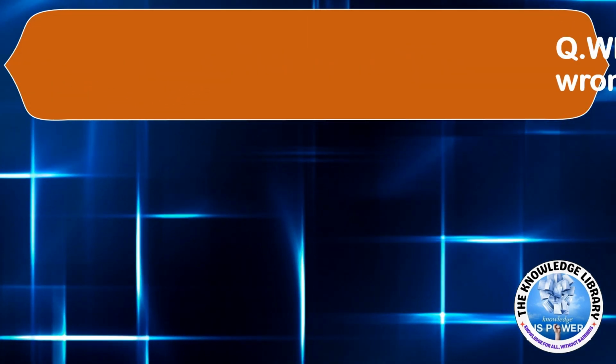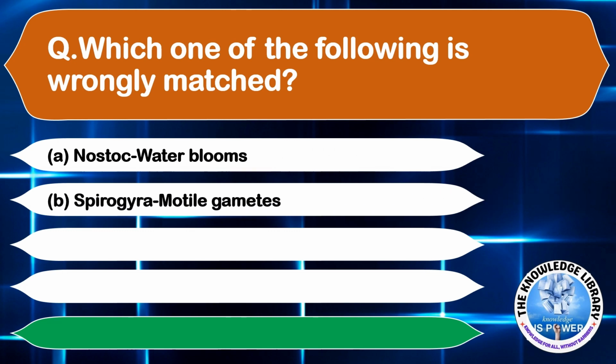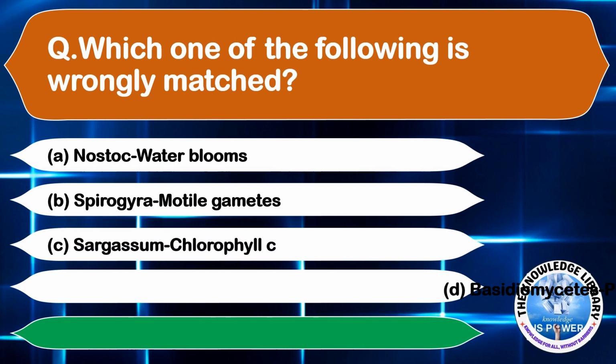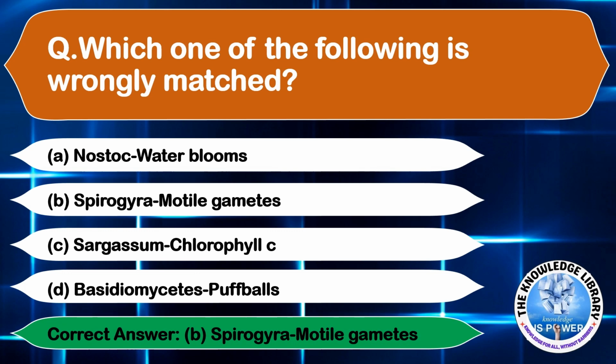The next question, which one of the following is wrongly matched? Option A, Nostoc and water blooms. Option B, Spirogyra and motile gametes. Option C, Sargassum and chlorophyll. Option D, Basidiomycetes and puffballs. The correct answer is option B, Spirogyra and motile gametes.